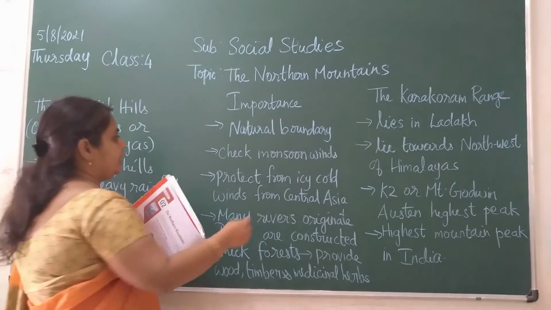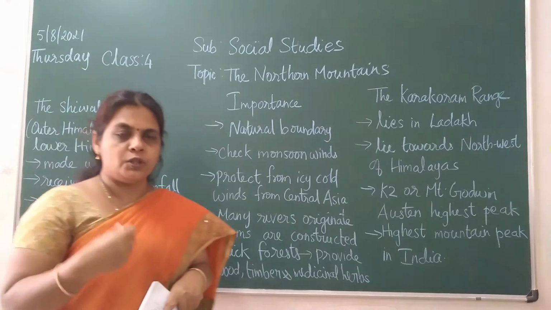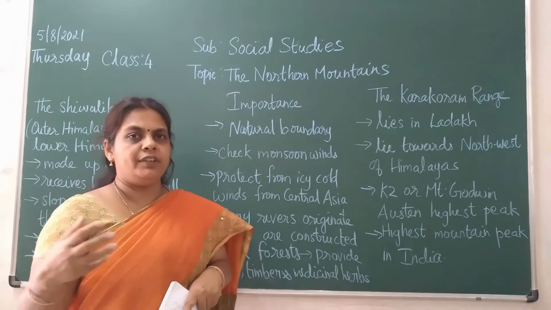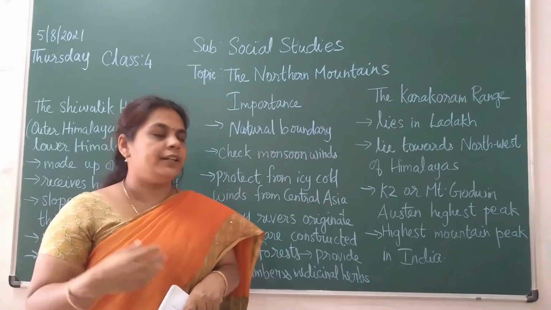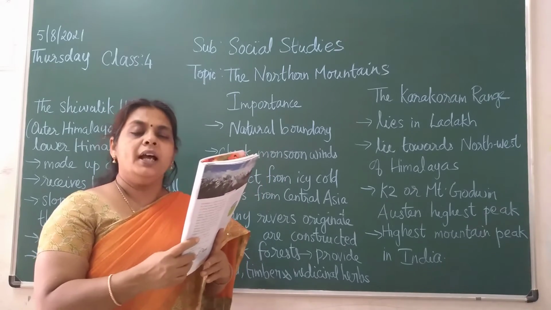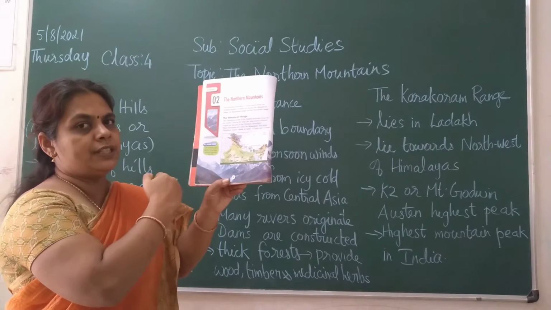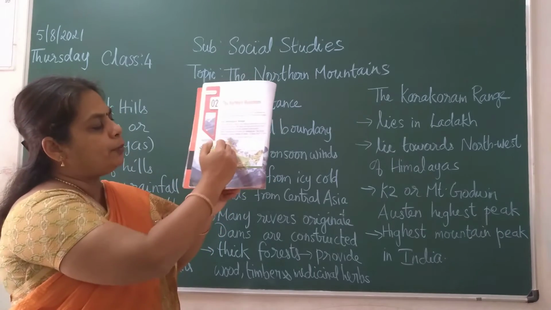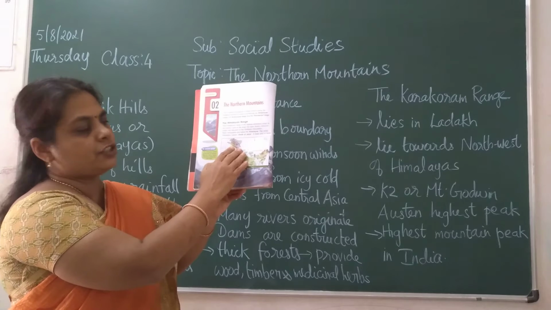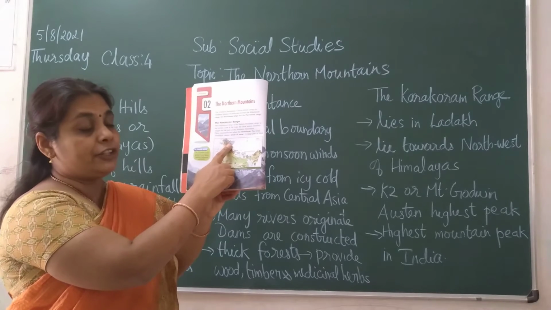The next one is they check the monsoon winds. Now we have the monsoon season, children. That's why we are getting so much rain nowadays. So what happens? These monsoon clouds, from the Arabian Sea and Bay of Bengal, move up to these mountain ranges, children. It reaches up to Ladakh. Ladakh is the highest altitude, children.